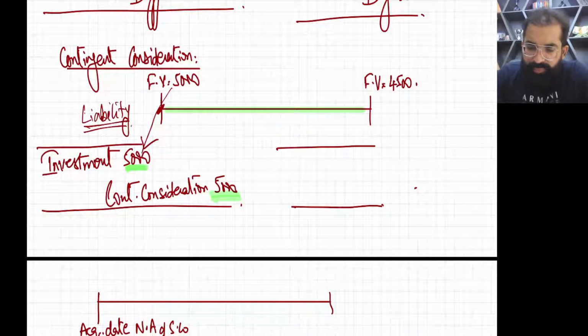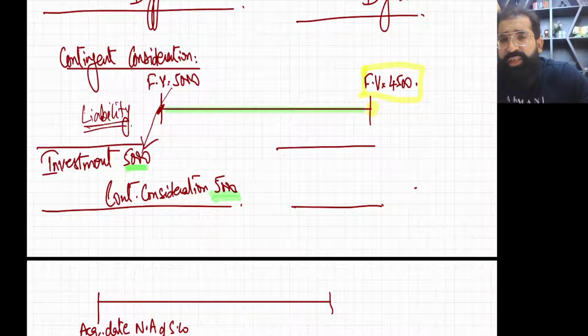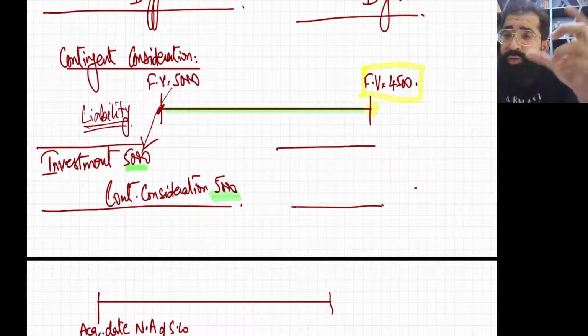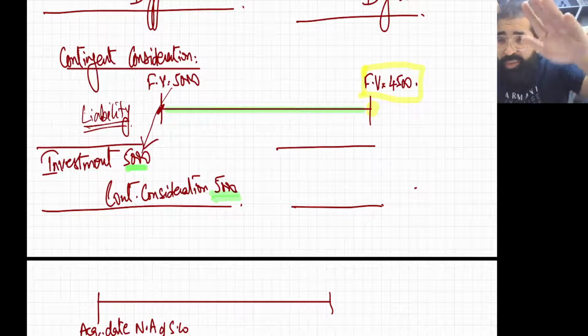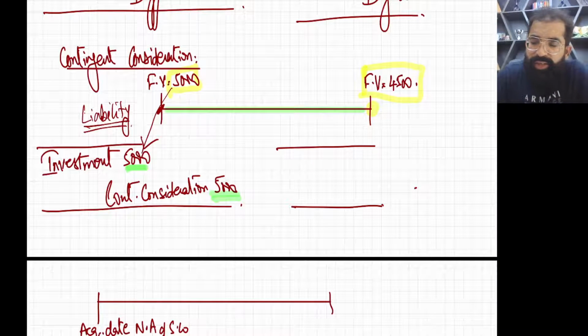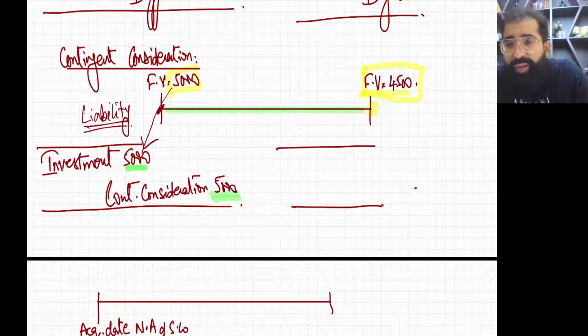Now what IFRS says, at the year end you need to check the fair value of this liability. And yes, the fair value of this liability may change according to the possibilities, because it's a contingent consideration depending on events. So that event's probability goes up and down. So let us say the fair value at the year end is 4500. Now as this transaction is a liability initially, you need to bring it to fair value. Now you tell me, the fair value initially was 5,000, at the year end is 4,500. So fair value changes by 500. Okay, it decreased by 500.